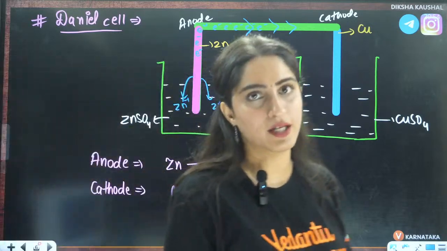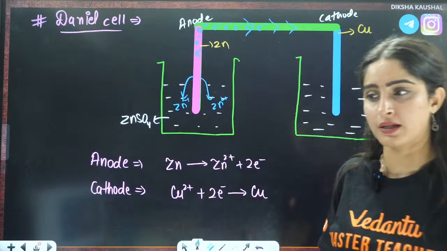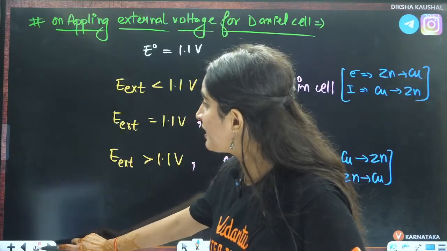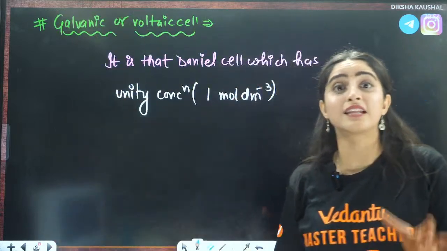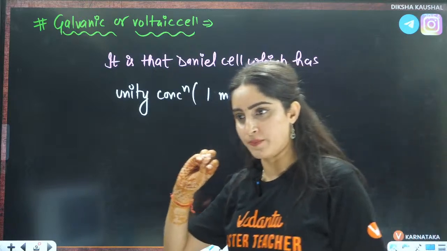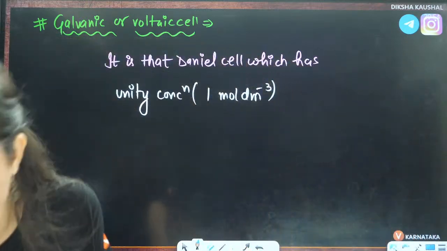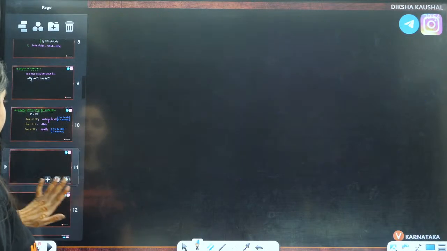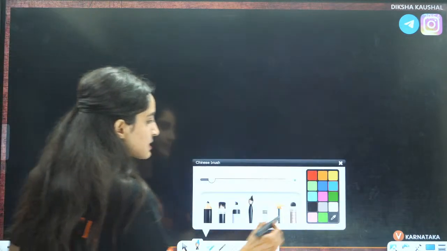It is a specified electrochemical cell. And galvanic or voltaic cell is that Daniell cell which has unity concentration. Is that clear to everybody or not? Is that clear, guys?